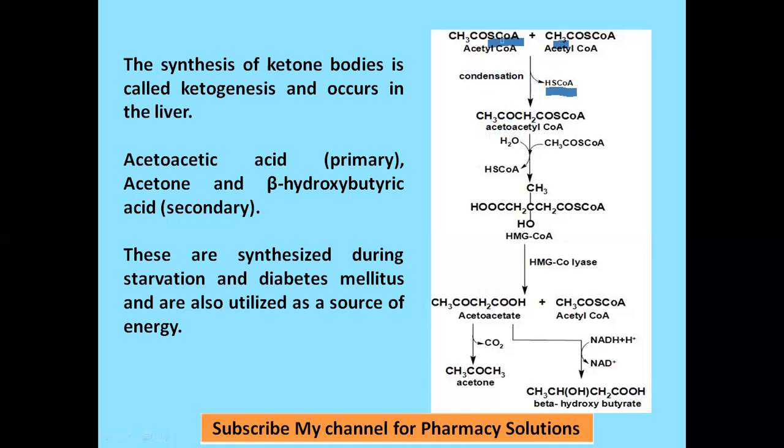So H is removed from this, and SCoA is formed. What is remaining when H is removed? CH2CO. This CH2CO is attached here, COCH. So that's how acetoacetyl-CoA is formed.